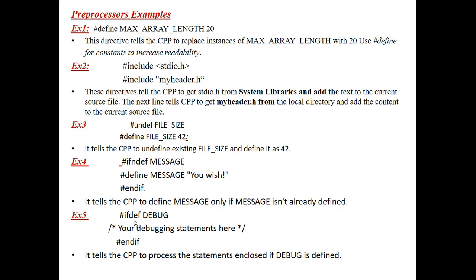If the definition for debug is defined, then use those statements; otherwise, print them onto the output screen. So these are the different types of examples on preprocessor. Next,